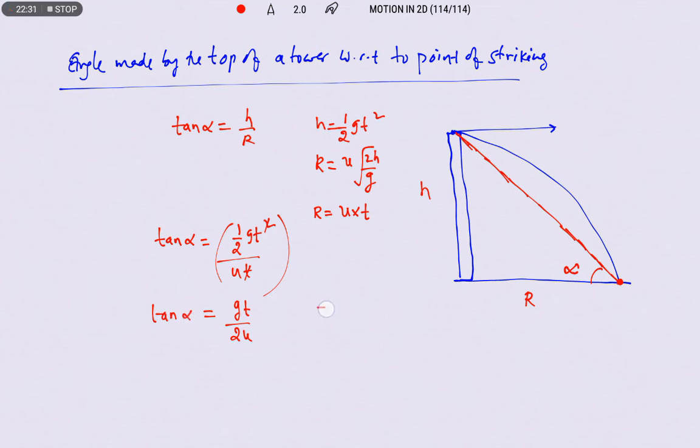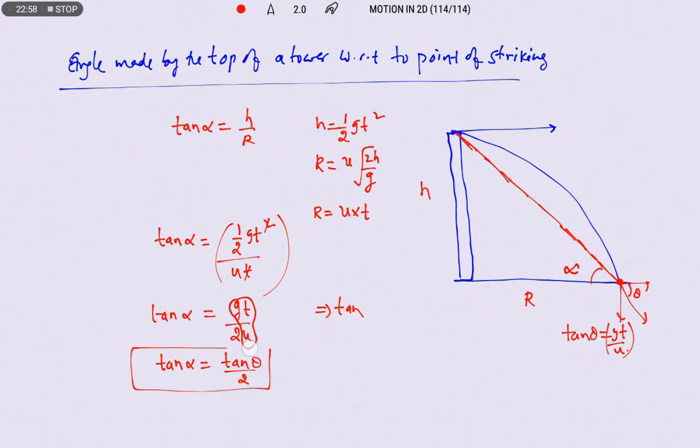Just now we derived that the angle with which it strikes the ground is tan theta equals g t by u. So let us substitute this g t by u as tan theta. Therefore tan alpha is equal to tan theta by 2, which is the angle of elevation with respect to the projectile where it touches the ground. Okay, so these are some physical quantities related to the horizontal projection.